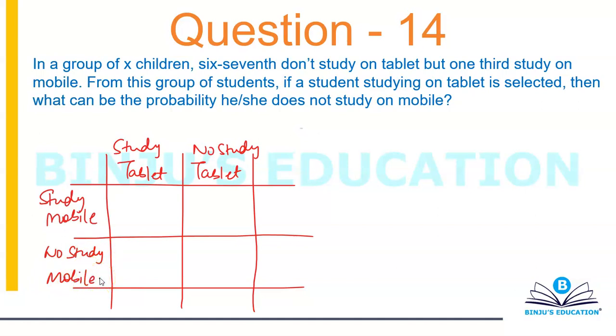Alright, so no numbers are given to me, and it's also given that in a group of X children. So I have to take total to be X. So this will become X. So in a group of X children, 6th, 7th don't study on tablet. So this part will become 6 by 7x. Which means students who will study on tablet will become 1 by 7x.